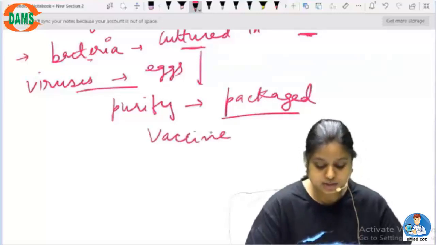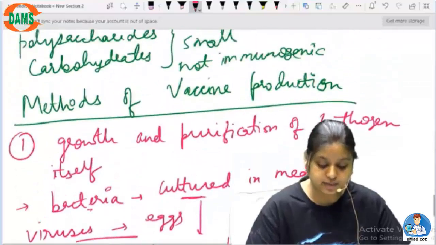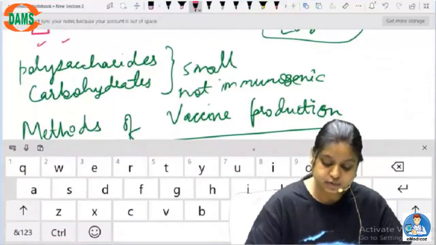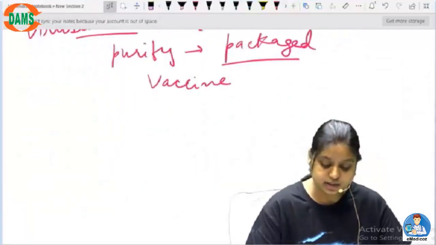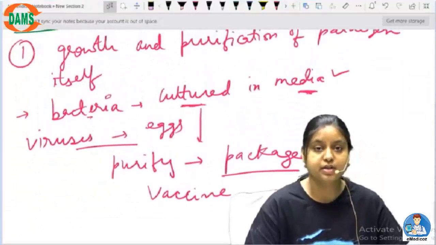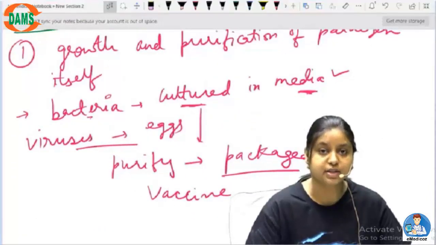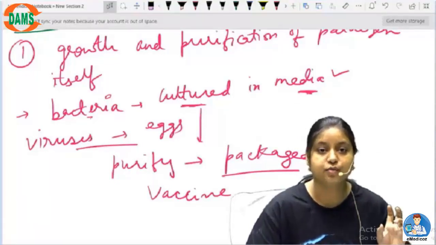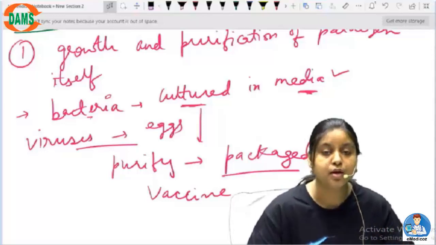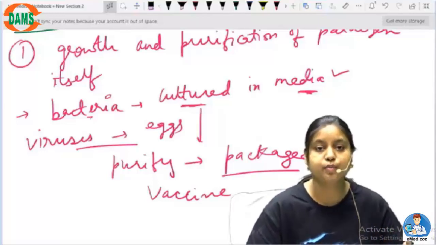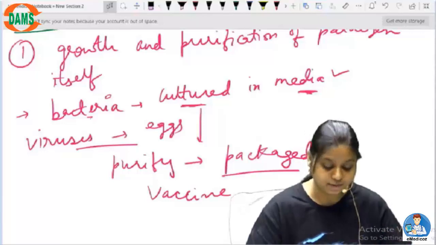So this is a simple technique of growing the bacteria or virus, purifying it, and then using it as a vaccine. It is a very easy method of making a vaccine, but you first have to find out how much quantity of bacteria is required, whether you have to weaken it or kill it, and what other things you need to do once you grow the bacteria in order to make it into a vaccine.